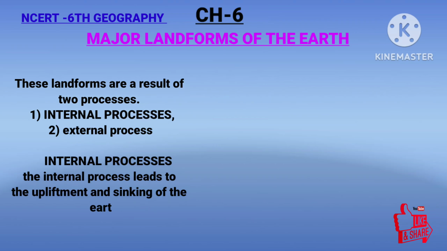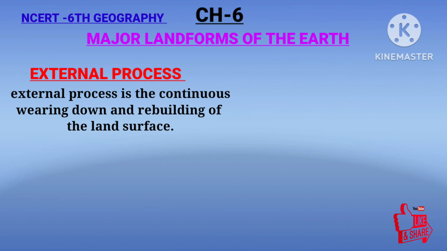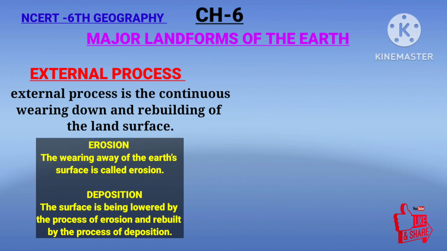These varieties of landforms are a result of two processes. The first is the internal process, another one is the external process. The internal process leads to the upliftment and the shrinking of the earth's surface at several places. That is the internal process. What is the external process? The external process is the continuous wearing down and rebuilding of the land surface.